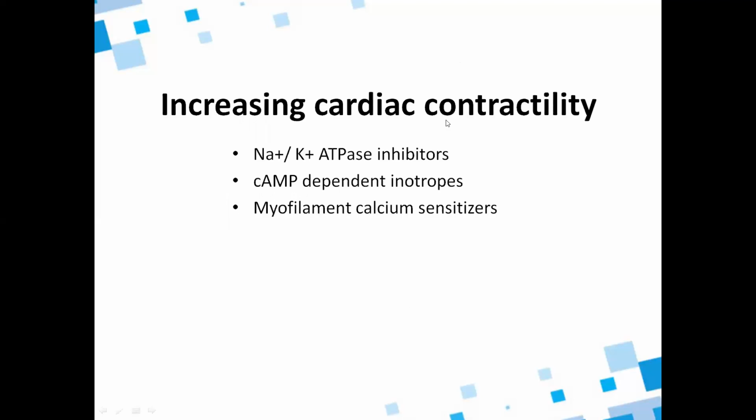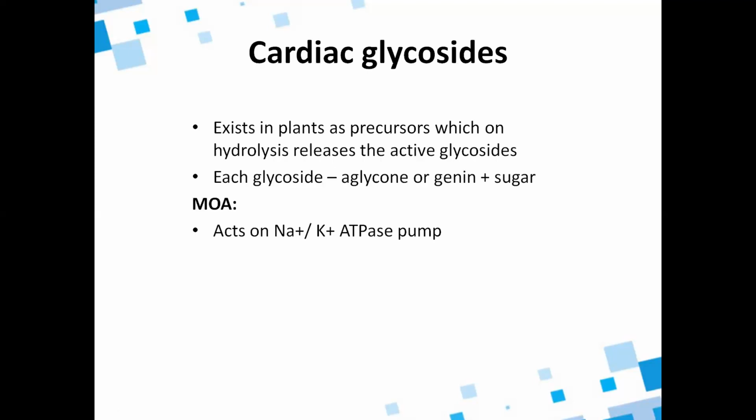Increasing cardiac contractility. How do you increase the cardiac contractility? That is sodium and potassium ATPase inhibitors, cAMP dependent inotropes, and myofilament calcium sensitizers. These will be used to increase the cardiac contractility. So here, what are the sodium potassium ATPase inhibitors?